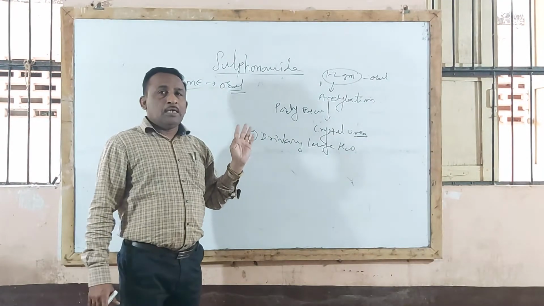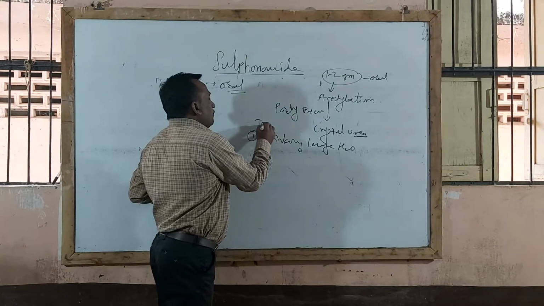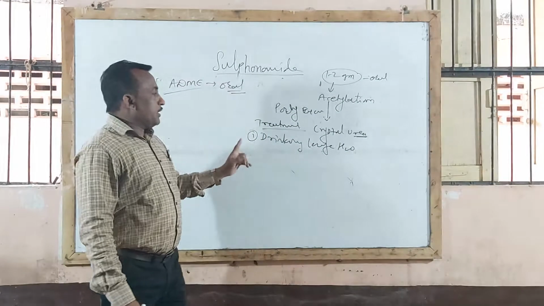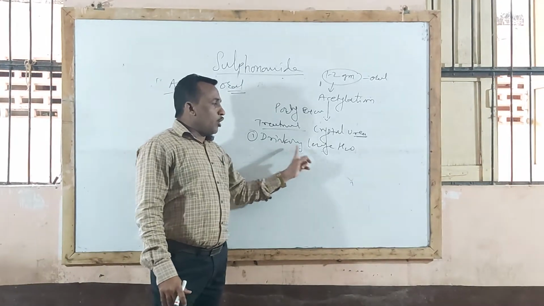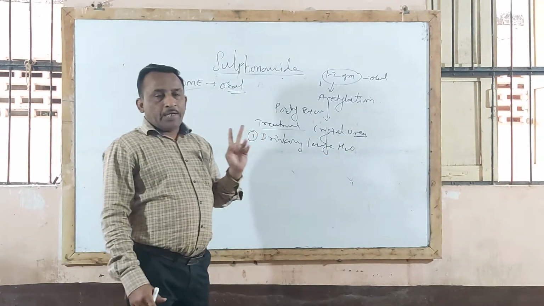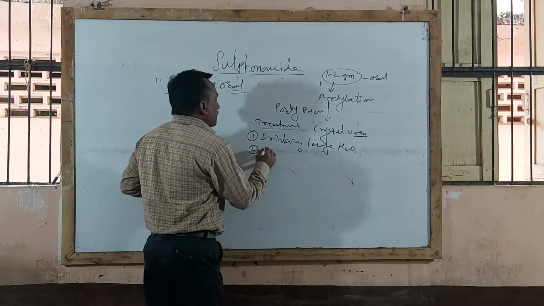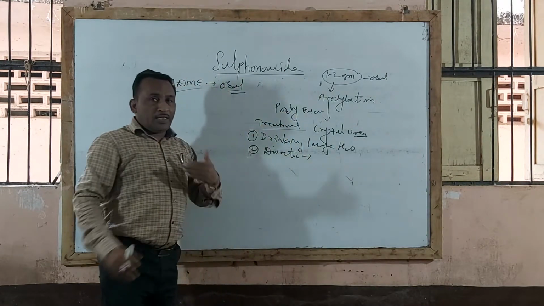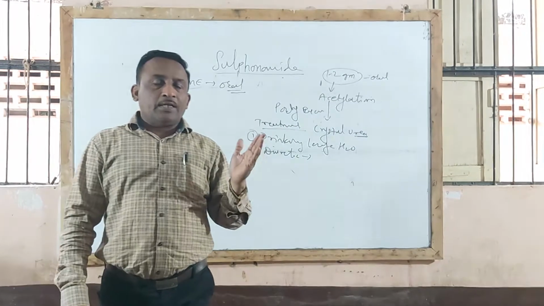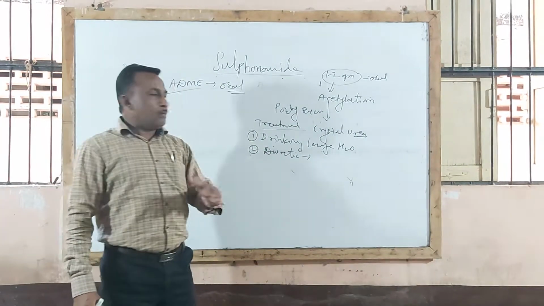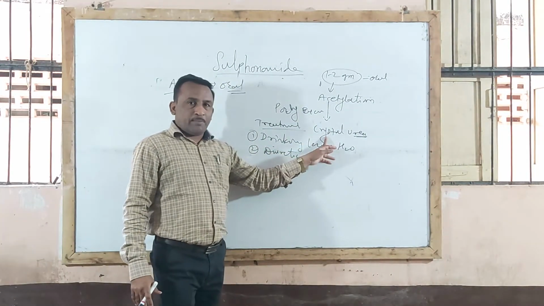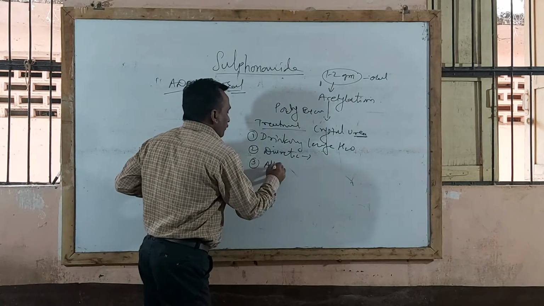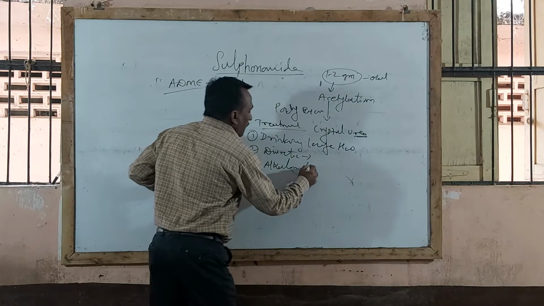So how is it minimized? What is the treatment for minimizing the occurrence of crystalluria? First treatment, always advised to the patient, is drinking a large amount of water. Along with this, another treatment is diuretic therapy. This diuretic therapy facilitates excretion of the acetylated product of sulfonamide and minimizes occurrence of crystalluria. Another treatment is alkalinization treatment or sodium bicarbonate treatment.